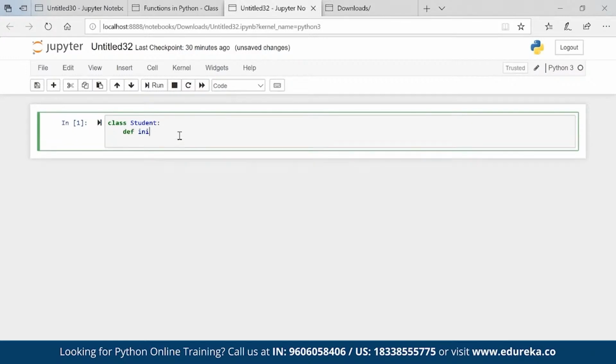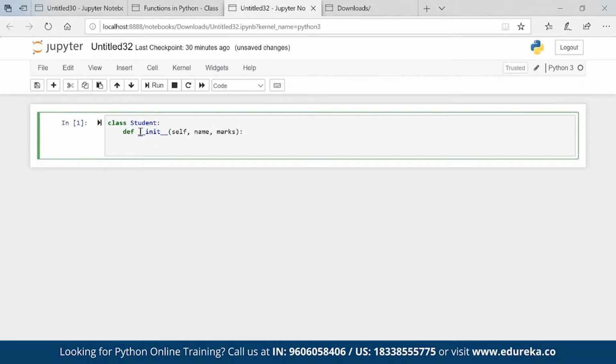def __init__, self, name, marks. Now what is an init? Init is nothing but a constructor.